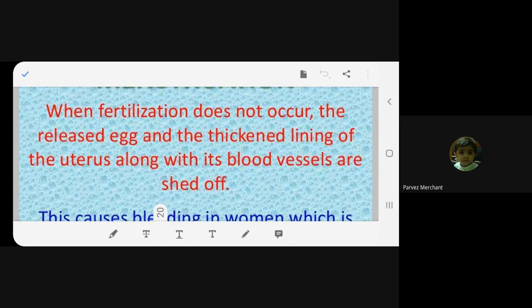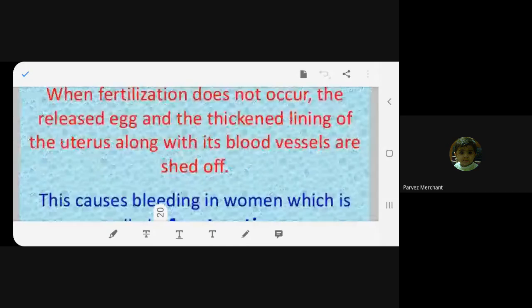Yes, ma'am. The thickened lining of the uterus is unwanted, the egg is unwanted, so it has to be removed from the body. So when it comes out of the body, the blood vessels are shed off. The uterine wall is removed from the uterus, right? When you take off your skin, the blood will come off, isn't it? When we get wounded, our skin is peeled off, it is bruised. So the blood comes out, isn't it? Because of capillaries. Same way inside also, the uterine wall has got blood capillaries. So it is open, so blood comes out along with the uterine wall.